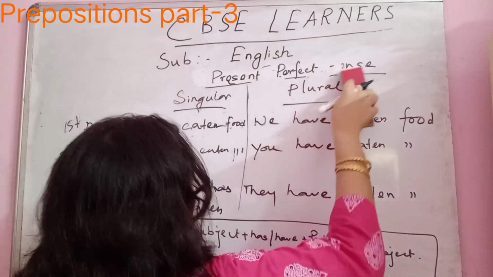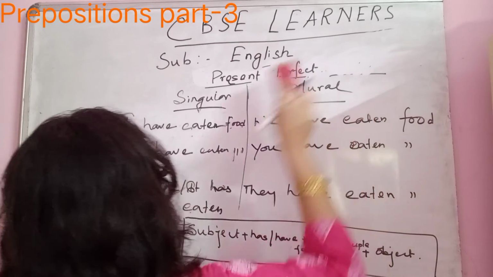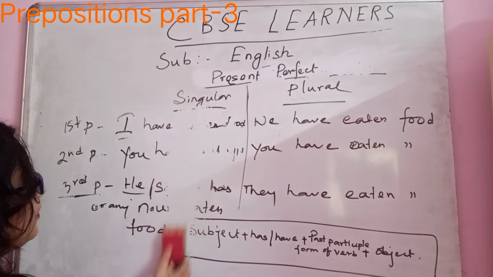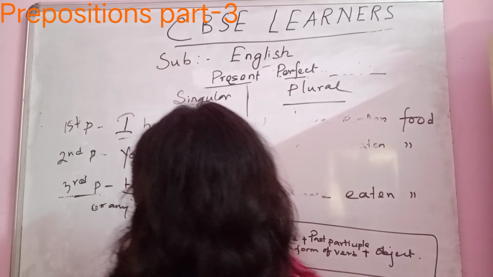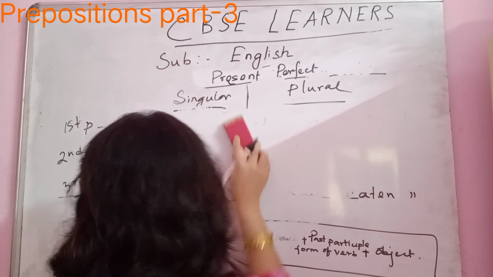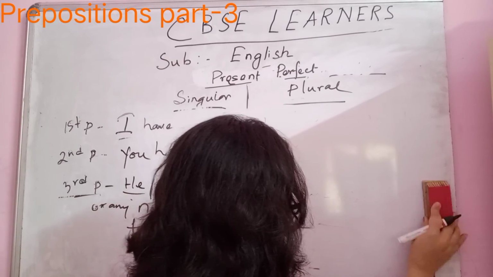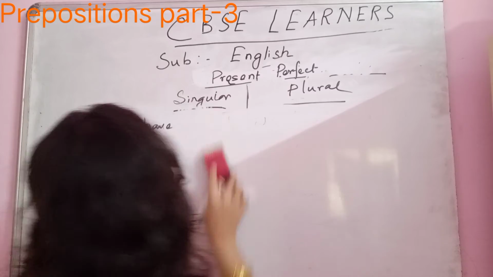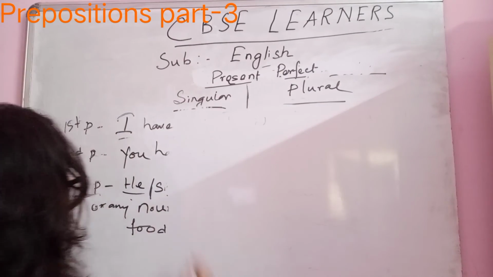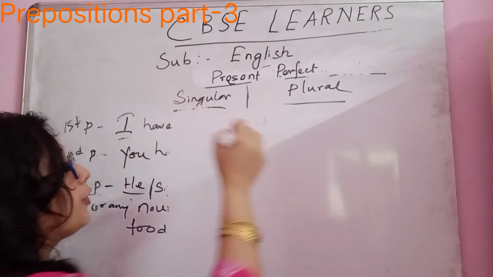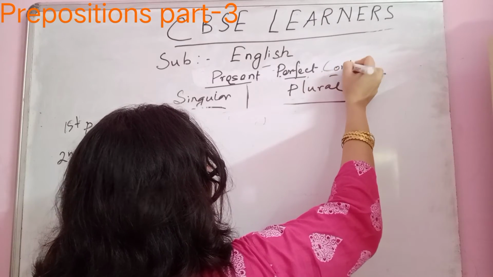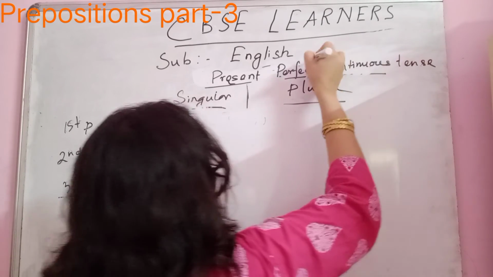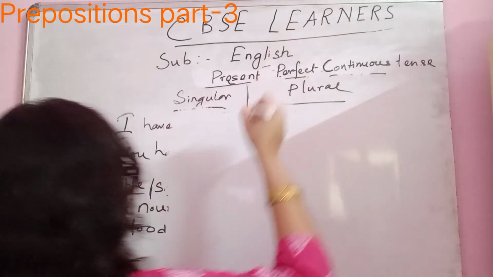Next comes the present perfect continuous tense. Already I have told you that present perfect continuous tense is a combination of two tenses: one is perfect and one is continuous.